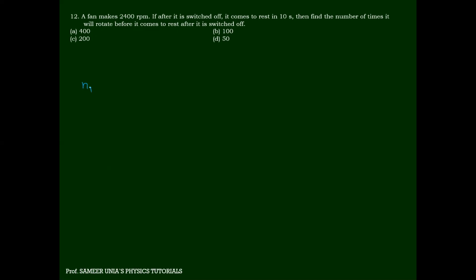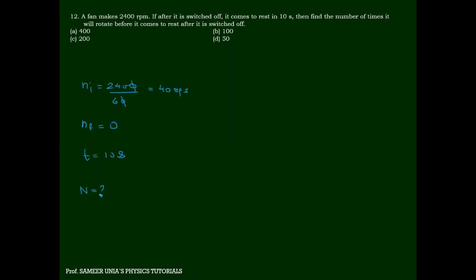So the initial frequency is 2400, that is 40 rps. It comes to rest, the final frequency is 0, in a time of 10 seconds. Find the number of times it will rotate. So I am going to find the number of revolutions before it comes to rest. Can anyone tell me the formula for the number of revolutions? To find the number of revolutions, what do we have to do? Find theta.